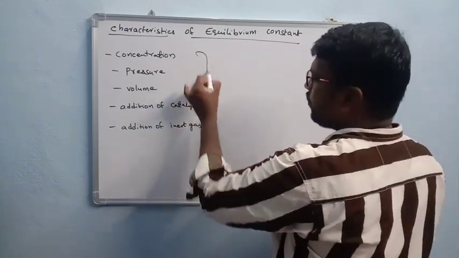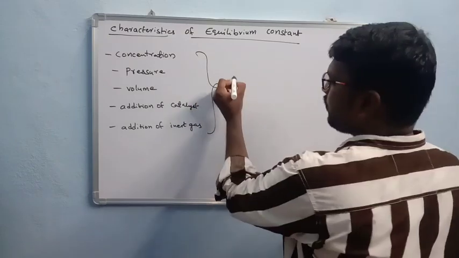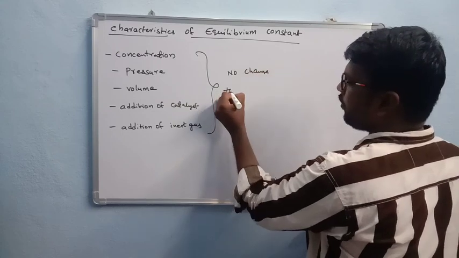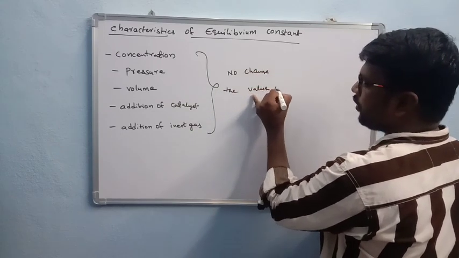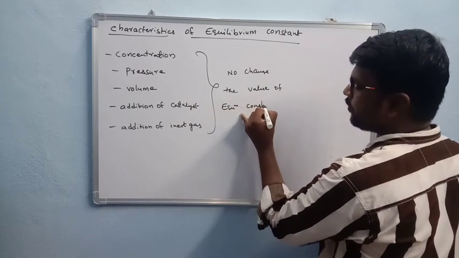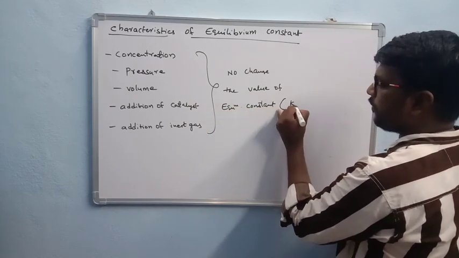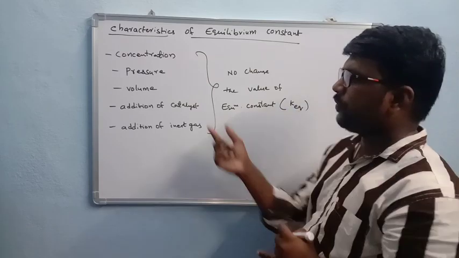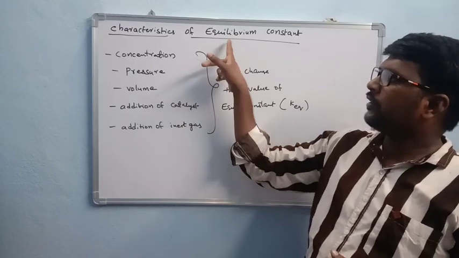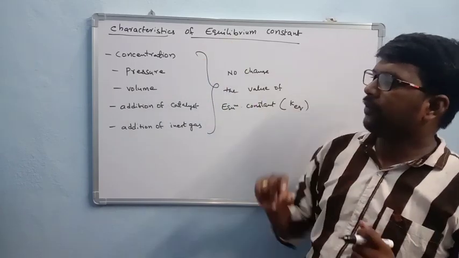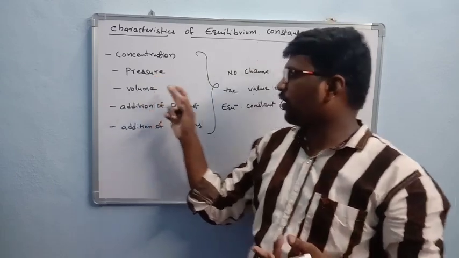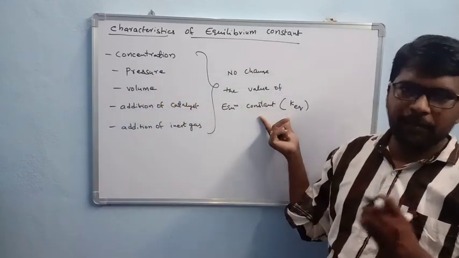Okay, so you are doing any one of these, no change in the value of equilibrium constant. Okay, so by changing this, there is no change in the value of equilibrium constant. That means by changing concentration of reactants or products in the equilibrium, there is no change in the value of equilibrium constant. Similarly, by changing pressure or by changing volume also, there is no change in equilibrium constant.